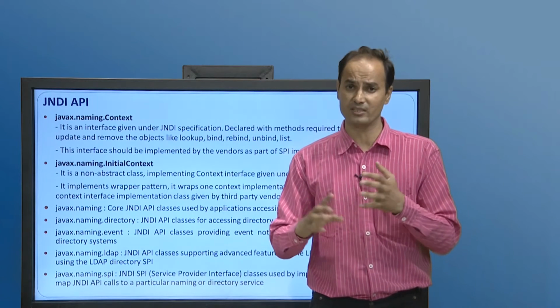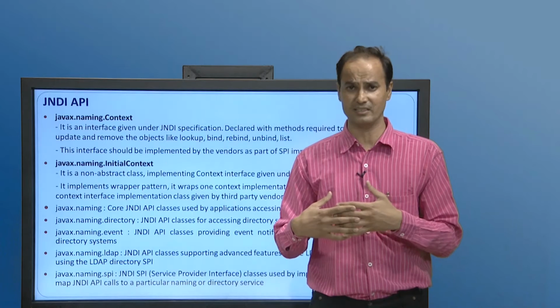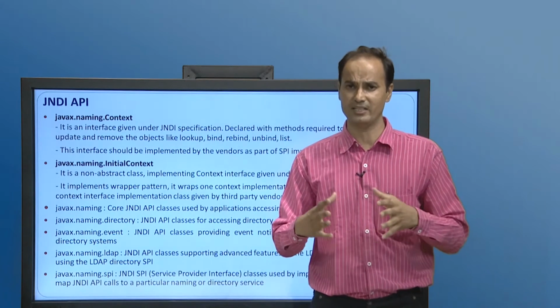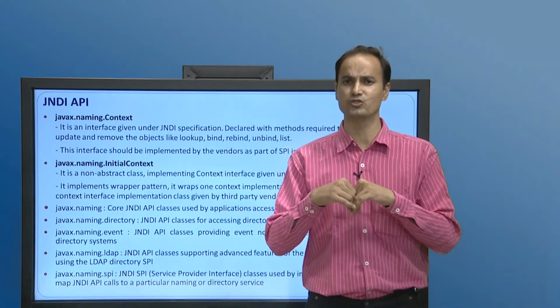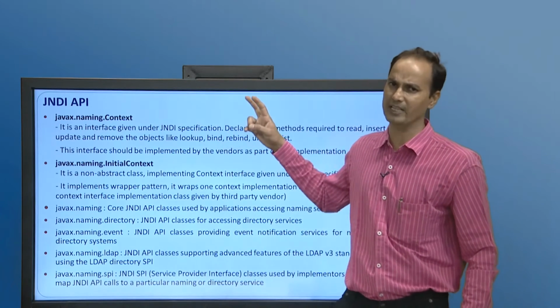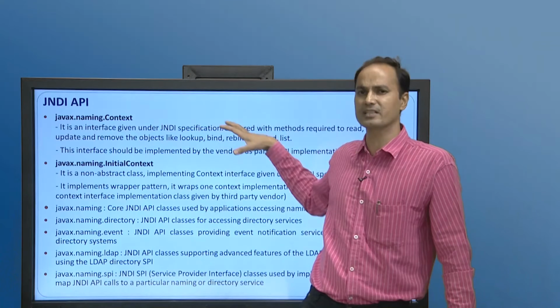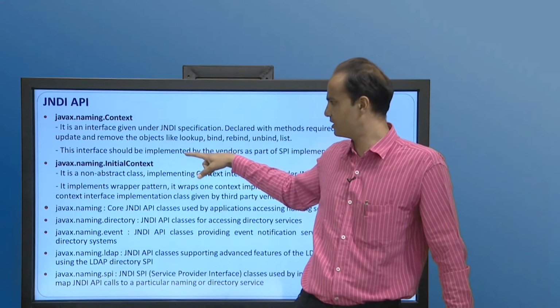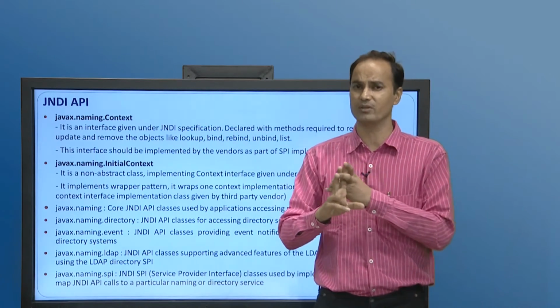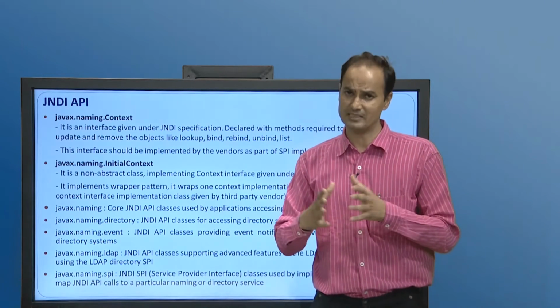As we already talked, JNDI comes in the Java Standard Edition with a JDK. So, what are the important packages and classes that we can use or include in our Java application? Generally the two most important packages are javax.naming.Context and the second one is javax.naming.InitialContext. These two packages are very important for the execution of a JNDI application.